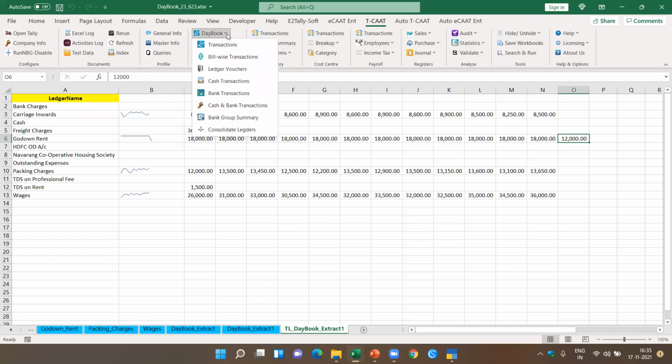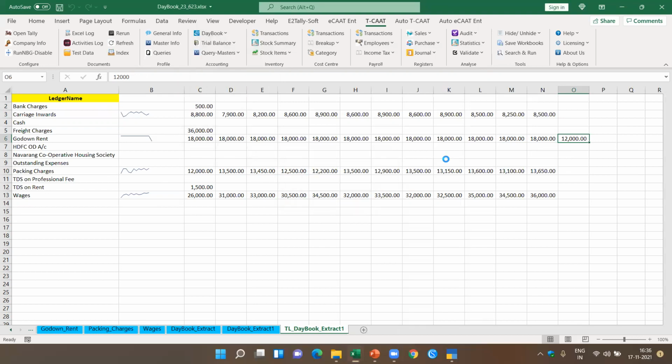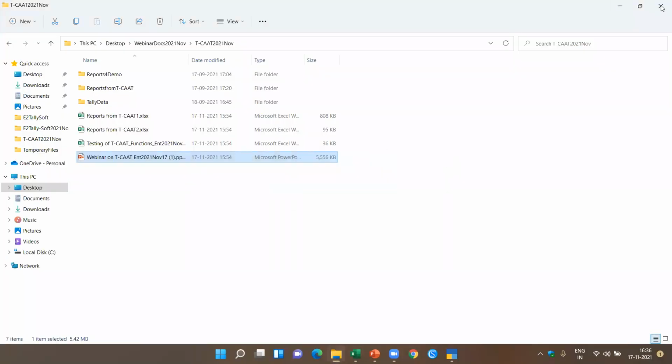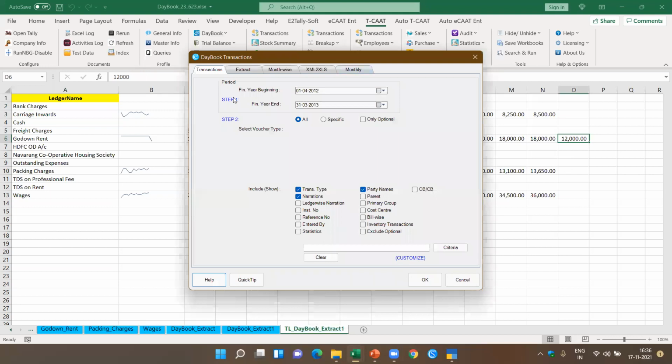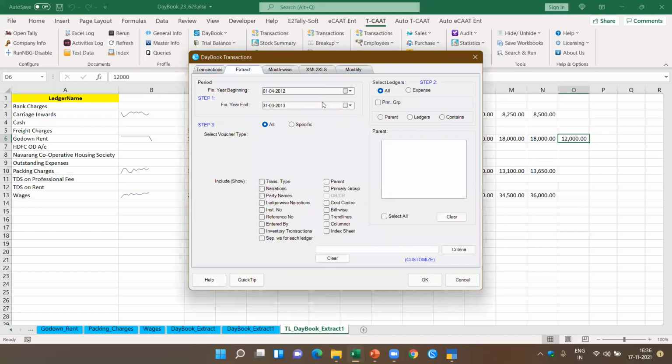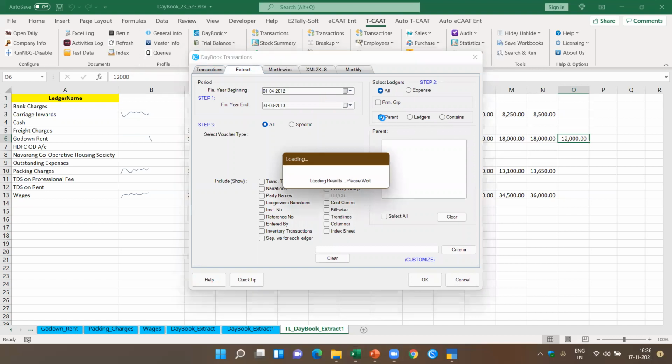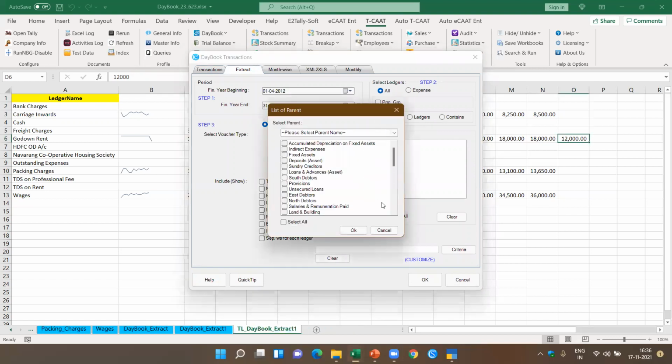Now let's come back further to daybook transactions and extract. Another interesting part I want to show you here, which we have added recently. Come to extract. Now I come to parent. Again, I pick up only, let's say, the direct expenses.